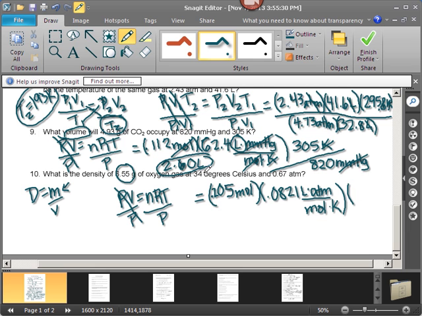Temperature. Our temperature is 34. I'm going to add 273 to it. So 273 plus 34 is equal to 307. And that's in Kelvin. And then lastly, divided by the pressure, which is 0.67 atmospheres.